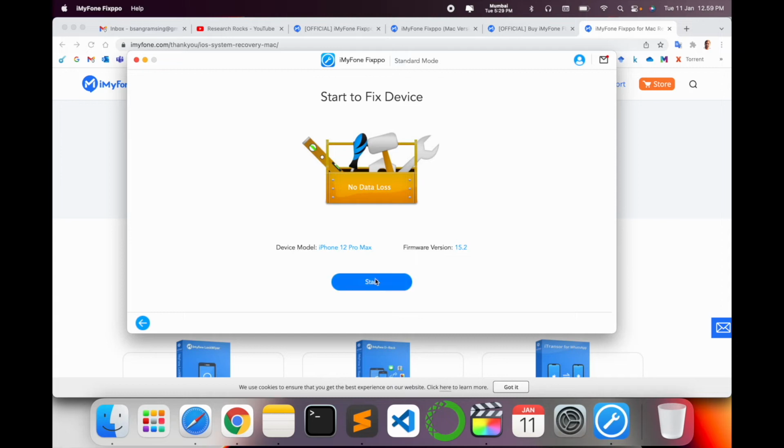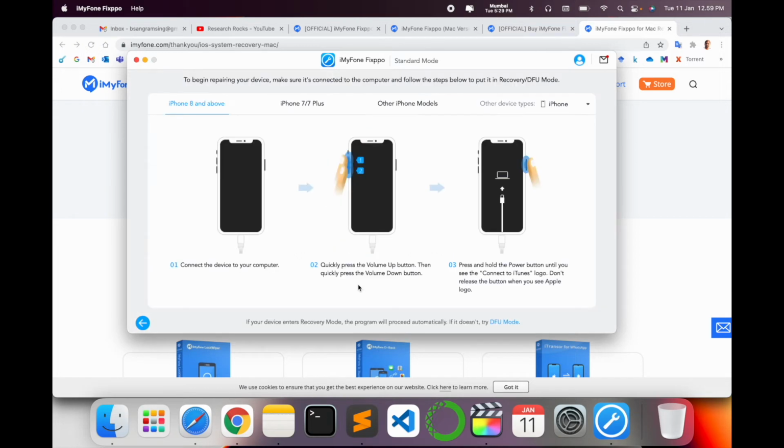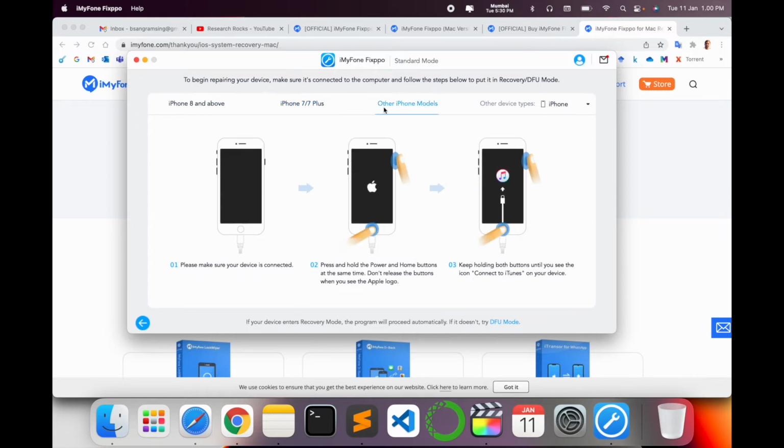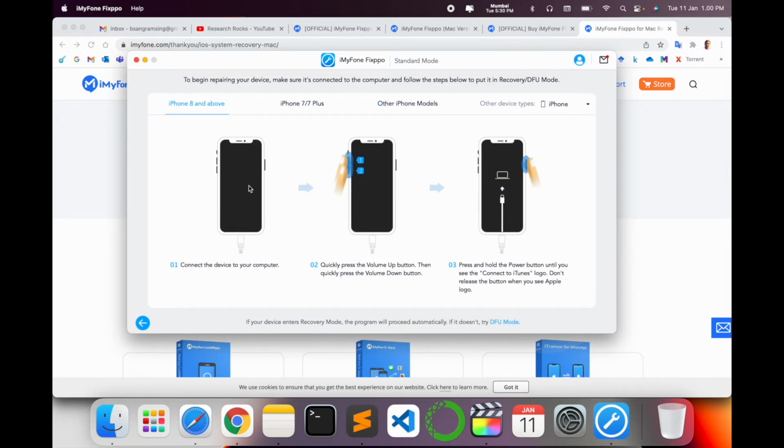Time to start. Here you collect your data if data is lost. Here the message shows no data loss. I simply start. Several options are there: iPhone 8 and above, iPhone 7 and 7 Plus, other iPhone models, where you press the keys accordingly. For other devices, you can select iPhone, iPad, iPad Pro, or Apple TV. I select iPhone, and since my phone is the 12 Pro Max, I select this one. So connect your device.